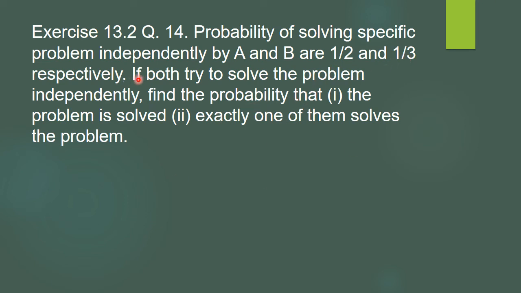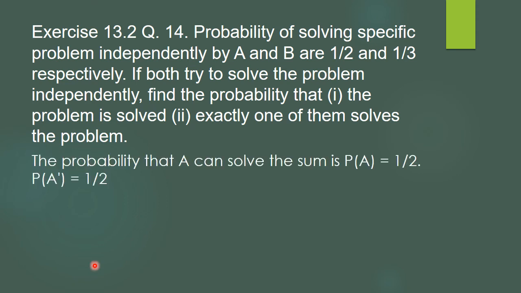Here they have given the statement, both try to solve independently. Sometimes they are not giving this statement. But the solving of the sum doesn't depend upon the student. And so this is not required, or sometimes they may give it, may not give it, but solving the sum is always an independent event. So A and B are independent events only.